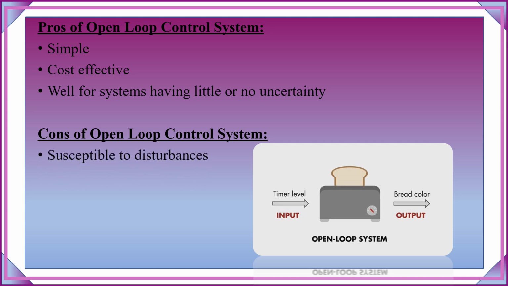Moving on towards the cons of open loop control system. They are susceptible to disturbances as they do not behave well in the presence of disturbances. There is lack of accuracy as there is no feedback control loop between input and output. They are not adaptable to the changes.